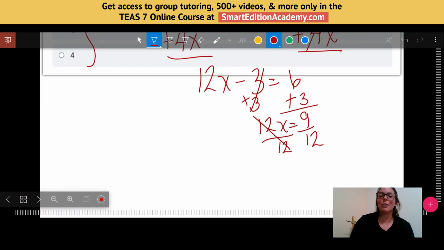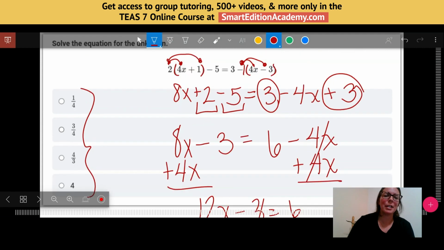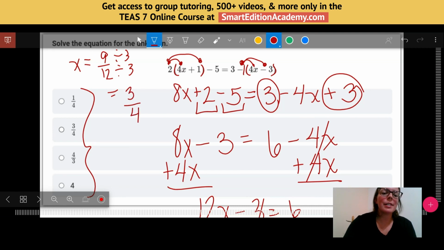So I have 9 over 12. I'm just going to rewrite that up here. I got x equals 9 over 12. How do I simplify that? Well, what factor do 9 and 12 share? They both can be divided by 3. So I'm going to divide by 3 to get 3 over 4 as my final answer.